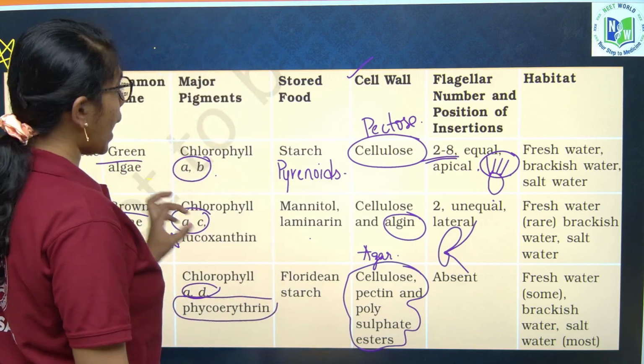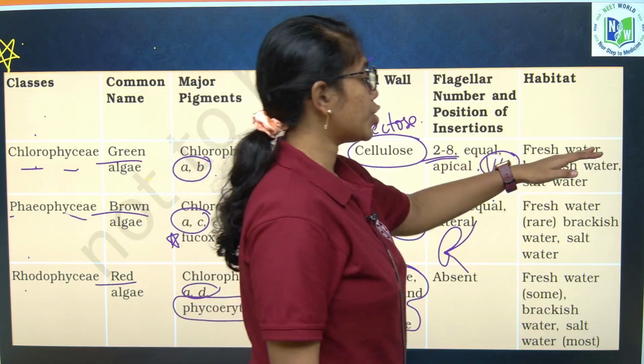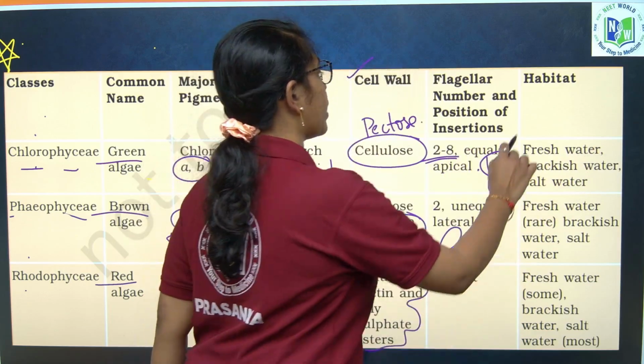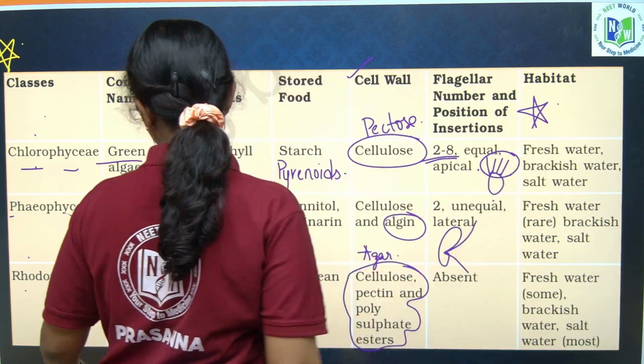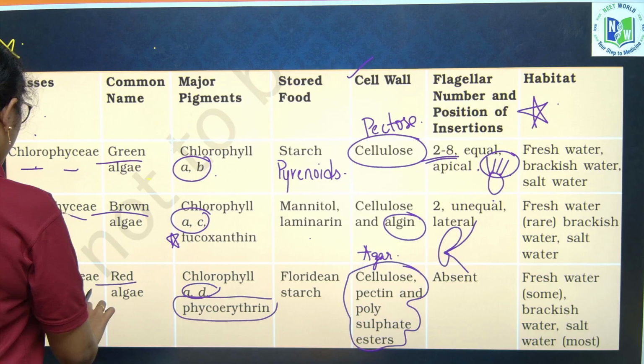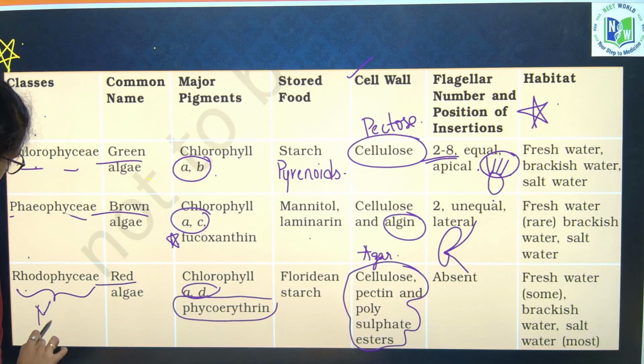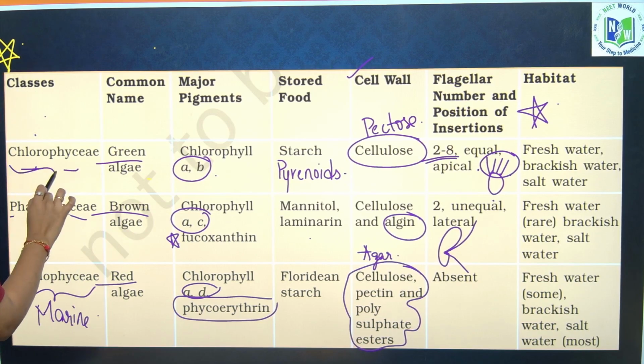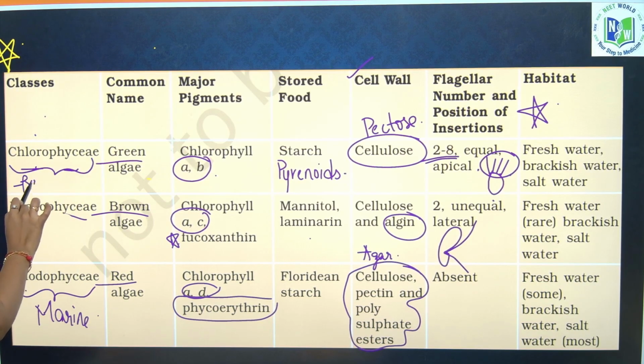If you look into the habitats, Chlorophyceae, freshwater, brackish water and salt water, same for all the types of algae, but Rhodophyceae is mostly marine. Rhodophyceae is mostly marine. Chlorophyceae is mostly freshwater.